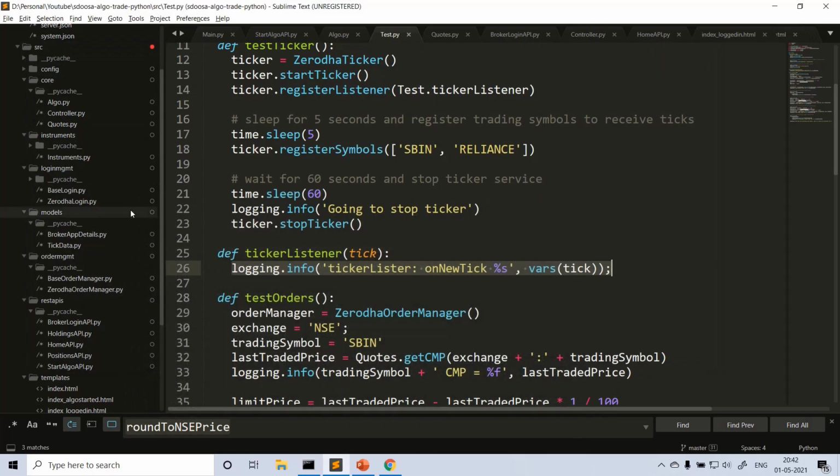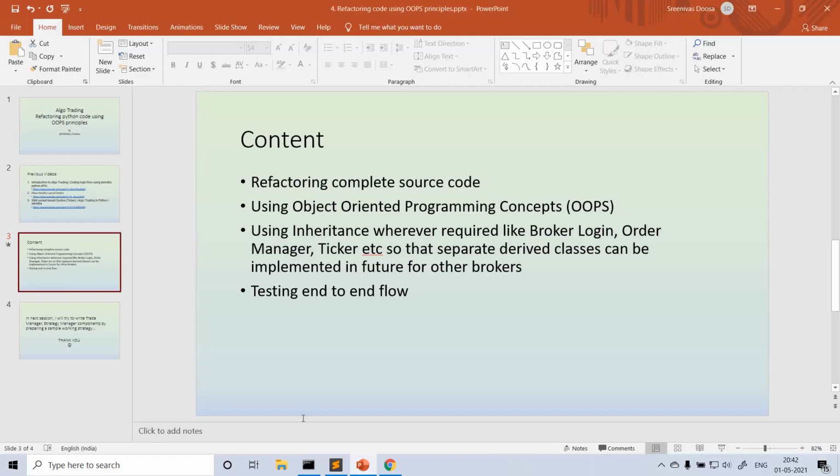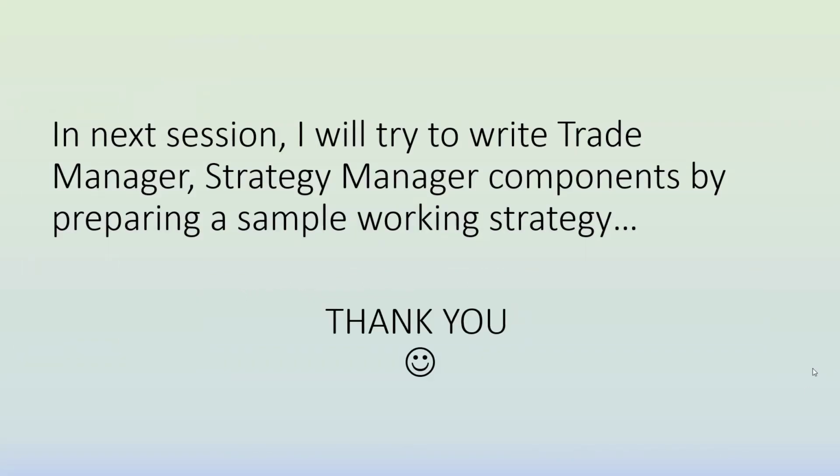That's how I changed this project into a proper project, which can be easily extended further for other brokers and other functionality. So far, this much only. Let me go to the next slide. Next session I will try to write the trade manager, the strategy manager, and also a sample strategy. Yeah, that's how it is.